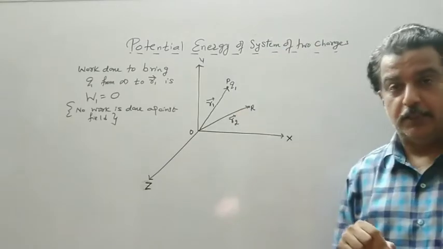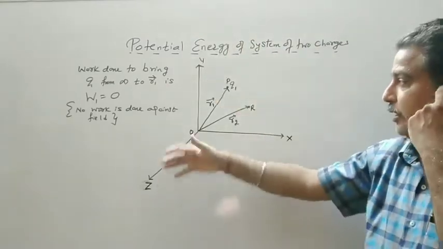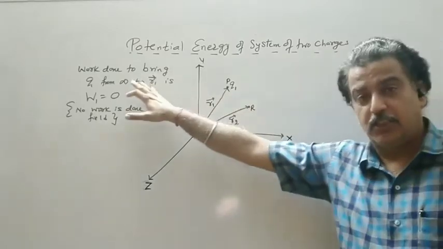Then I bring a third charge. So you have to remember the steps. First charge, work done is 0.